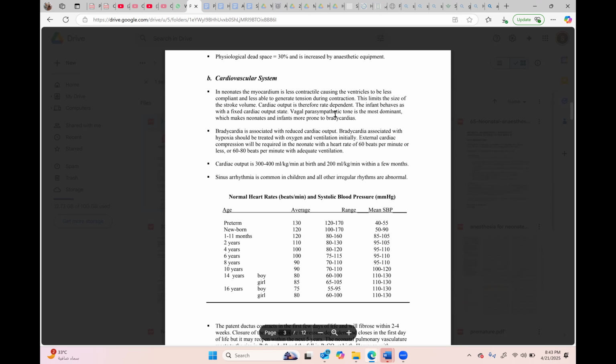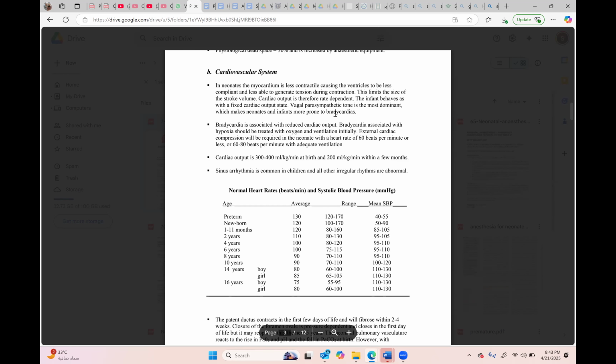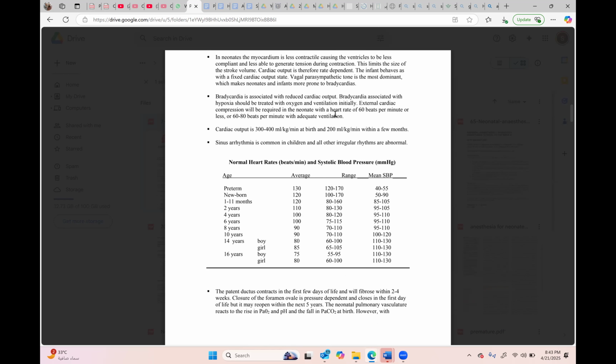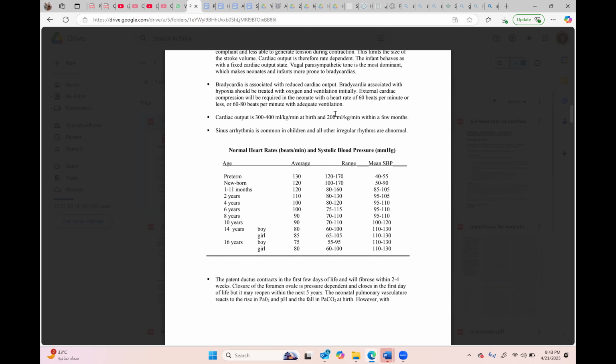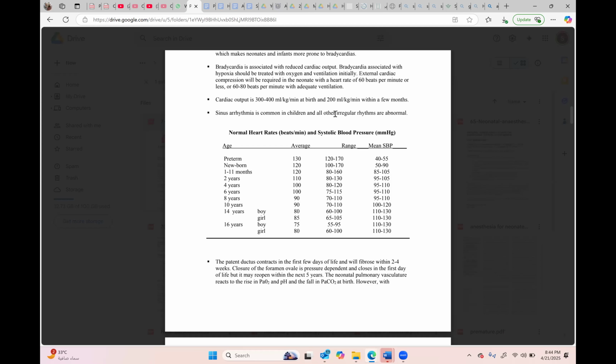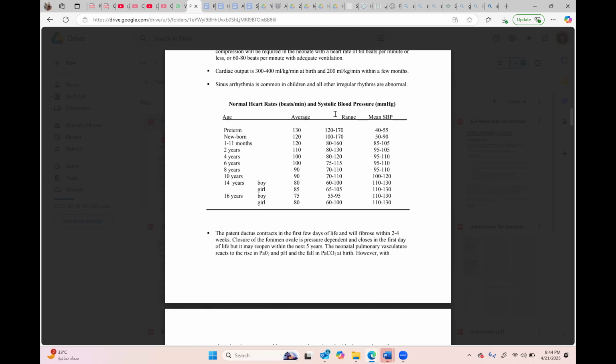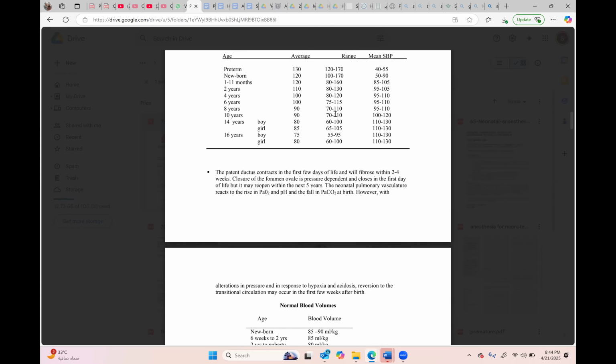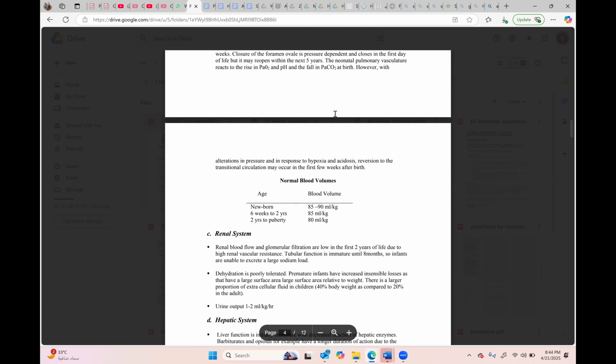The rest of the things, some of them we have already discussed. The cardiovascular system is dependent on heart rate. Cardiac output is heart rate dependent. Vagal tone is very high. The sympathetic system is not developed very nicely. So you have to be very careful about bradycardia, and arrhythmias can occur, heart rate can go up. You should know the physiological ranges of heart rate and blood pressure. Blood pressure usually is not a good parameter. Heart rate is a better parameter.